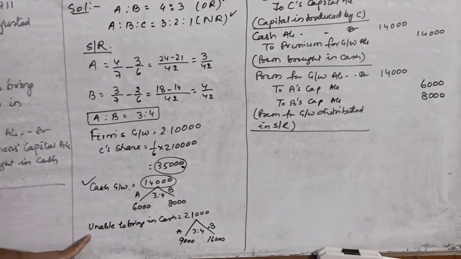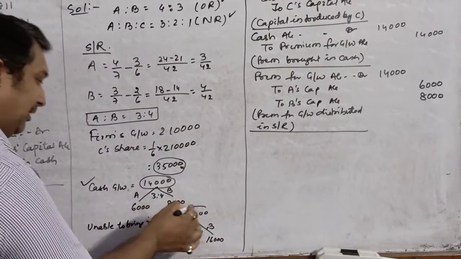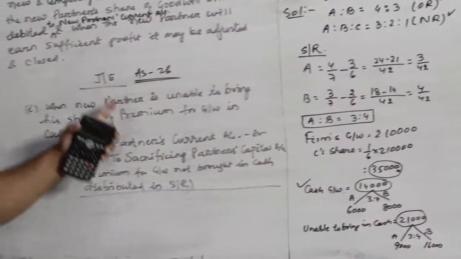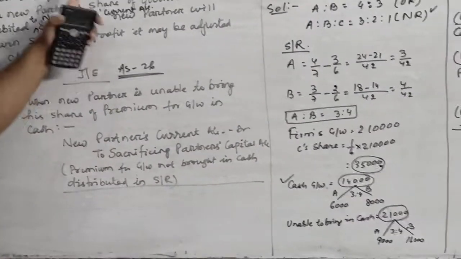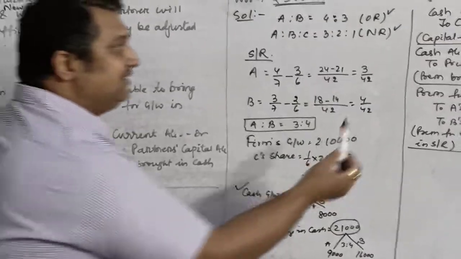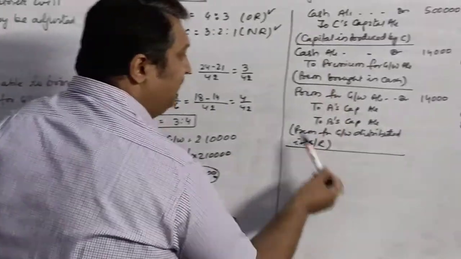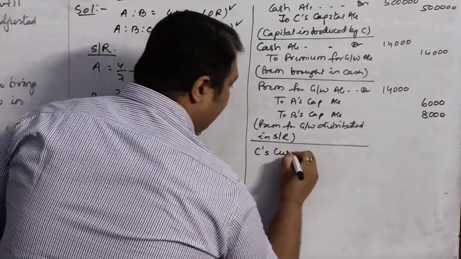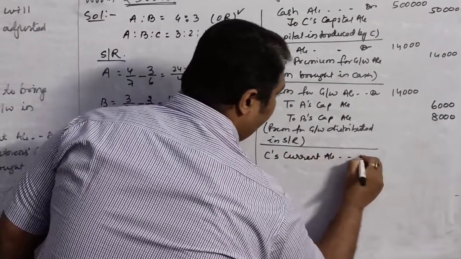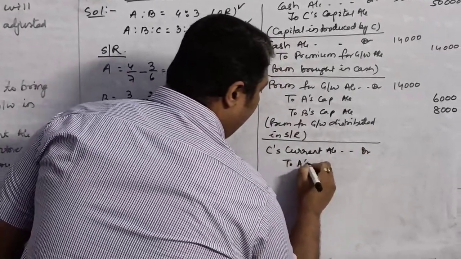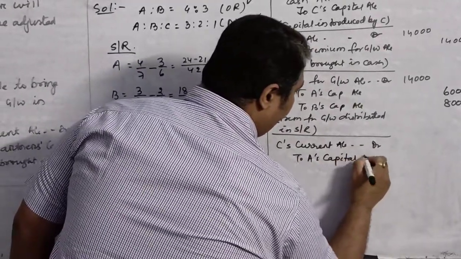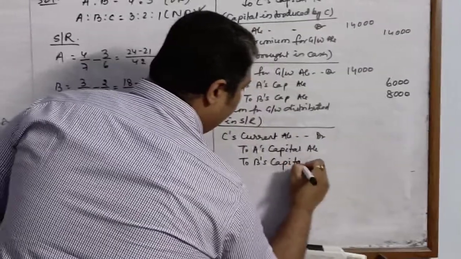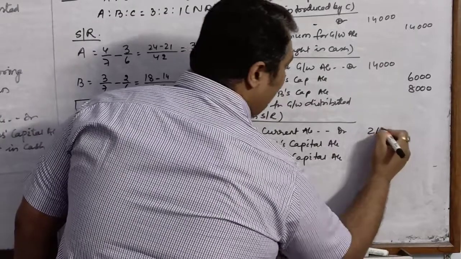But the next part of your goodwill, which he could not bring in cash, as we discussed over here, in such cases when the partner is unable to bring his share of goodwill in cash, instead of these two journal entries, we will be passing only one journal entry, and we will pass the entry C's current account debit to A's capital account, to B's capital account. So it is 21,000.